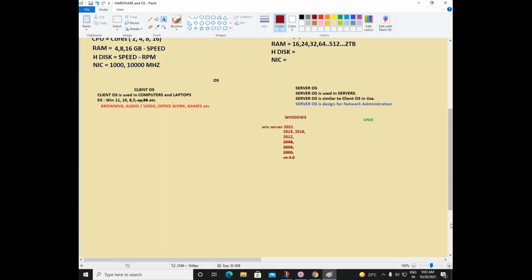A cloud administrator can connect to the server operating system and do the work related to cloud. A virtual administrator can connect to the server operating system and do the work related to virtualization. A database administrator can connect to the server operating system and do the work related to database. We as the administrators can connect to the same server and we can do the work related to our administration.